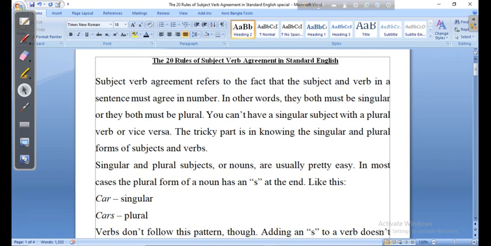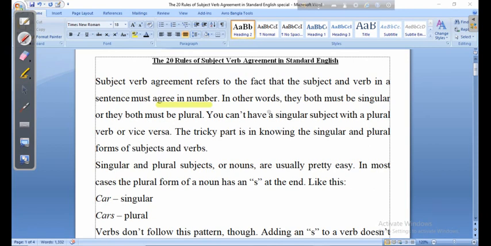Let us see the term subject verb agreement. Subject verb agreement refers to the fact that subject and verb in a sentence must agree in number. You know, numbers are of two types, singular and plural.